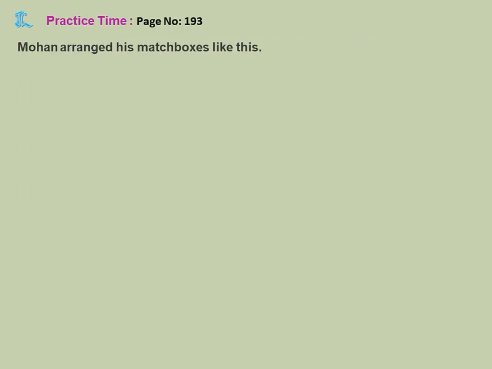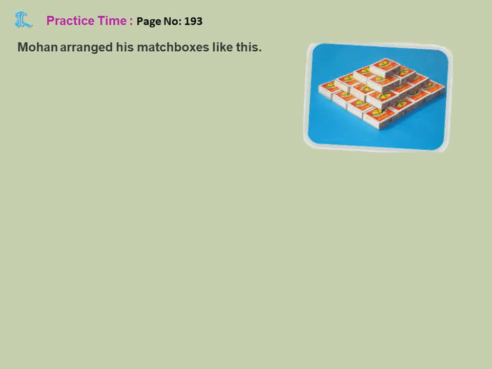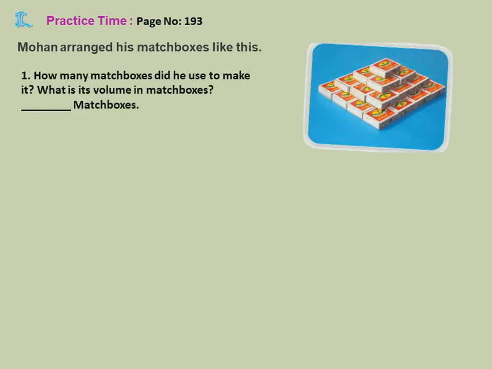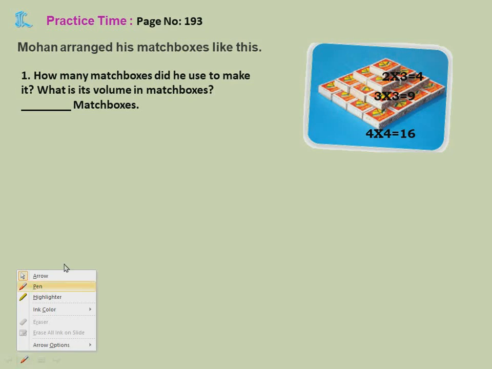Now, practice time, page number 193. Mohan arranged his matchboxes like this. How many matchboxes did he use to make it? What is the volume in these matchboxes? First count in the bottom layer, how many he kept? 1, 2, 3, 4. Like that, width also 4. So 4 into 4, 16 matchboxes. Next 3 into 3, 9. Next 2 into 2. Sorry, that is 2 into 2, children. This is not 3. This is 2 into 2. Okay. Correct it as 2 into 2, 4. And on top, 1.